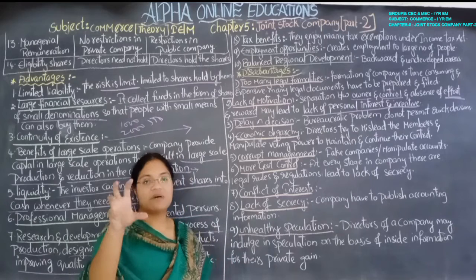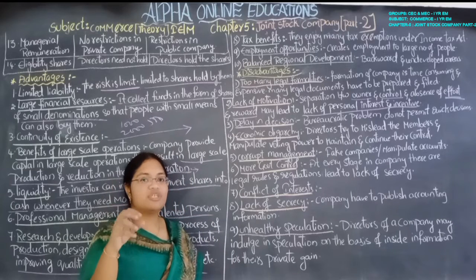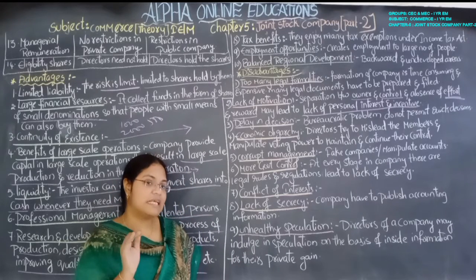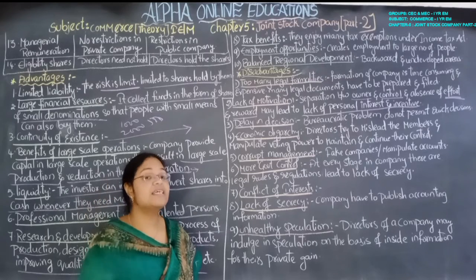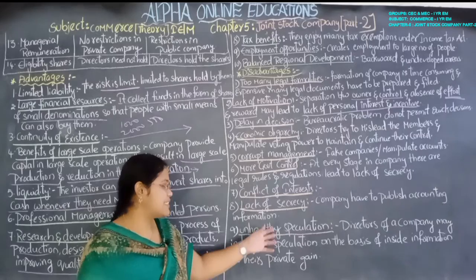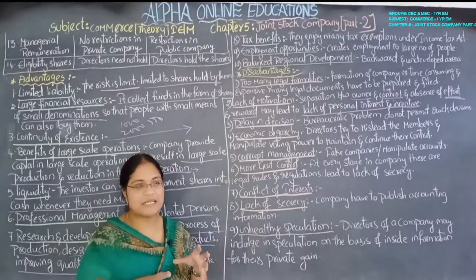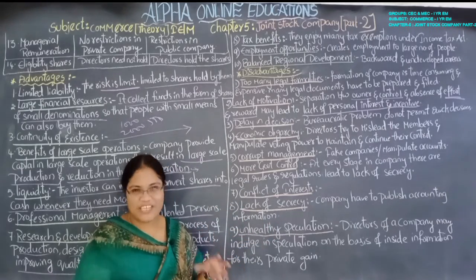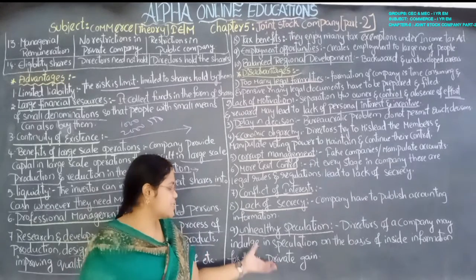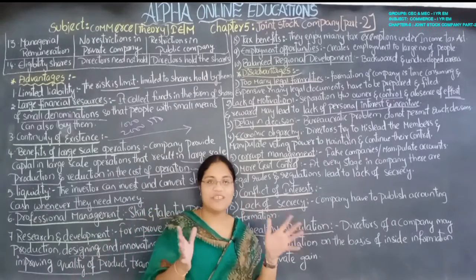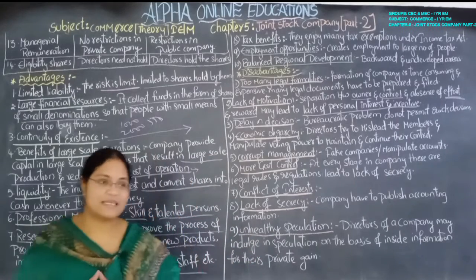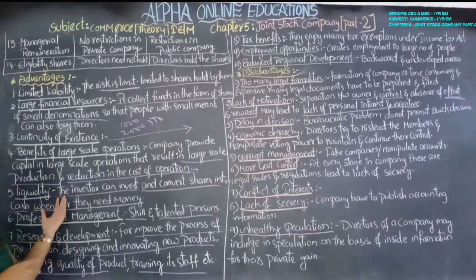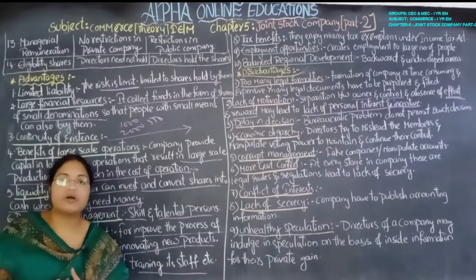So they will purchase the majority of the shares of that company and they will keep silent. When the share value increases, at that time they sell those shares in the market. So these types of unhealthy things, meaning cheating, manipulation, fraud, are all done by the directors. So however good they are, that much they are dangerous for the business. Okay, so these are the advantages and disadvantages of the joint stock company.